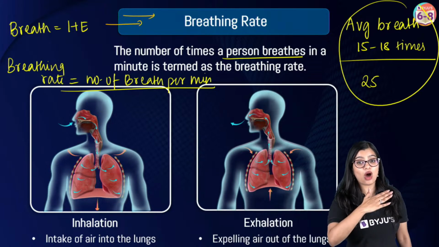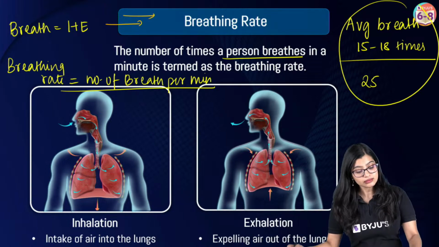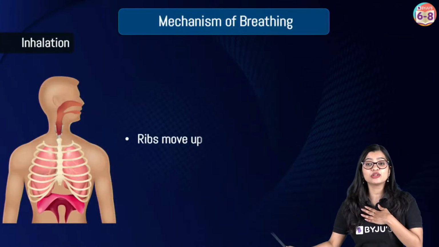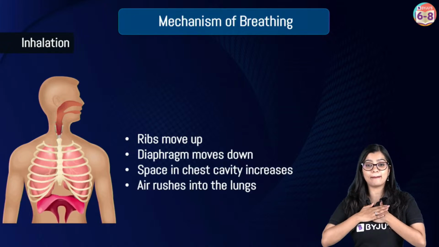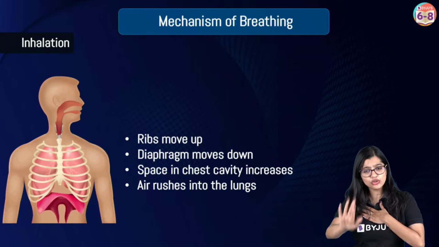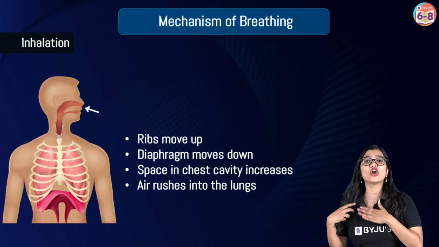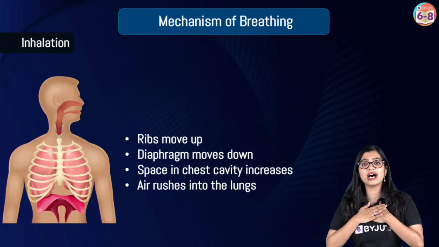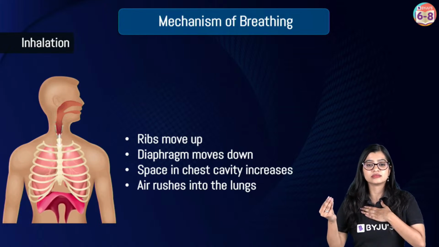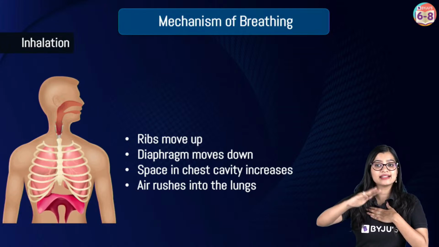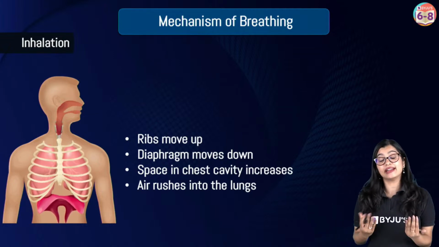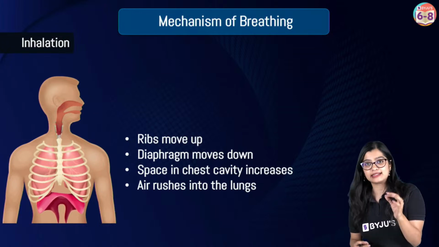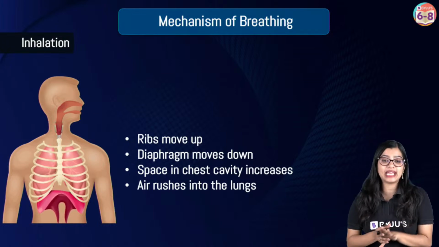So we see the chest go up and down in that fashion. Now, if you were to check if you are breathing or not, you would see that your chest is moving up and down. So do this with me right now. Keep your hand on your chest here and just keep breathing. What do we see? We see that there's a front and back motion happening. This front and back motion is the way in which we are actually able to breathe.